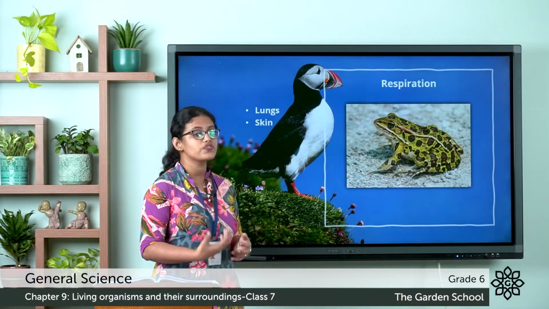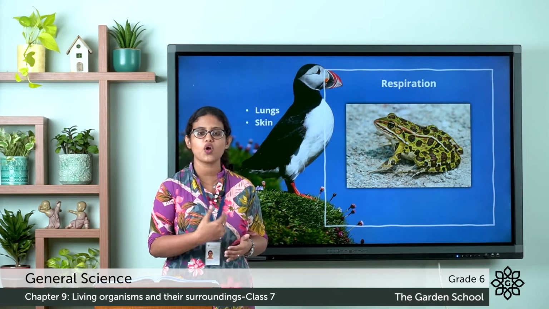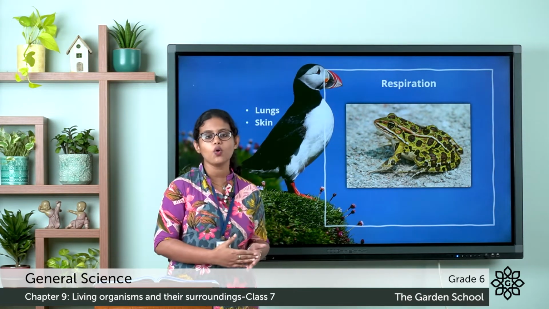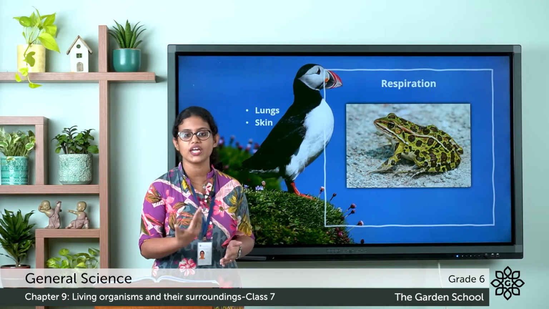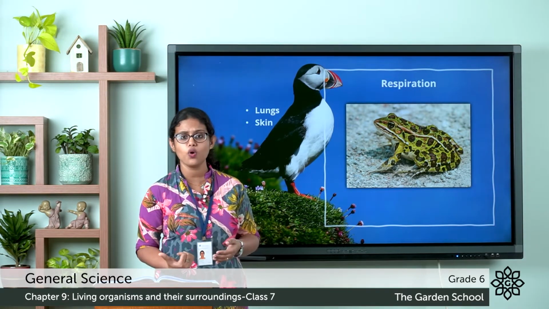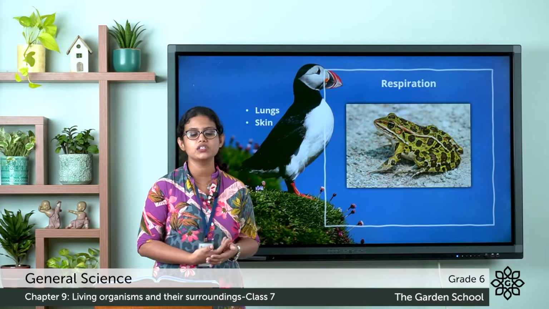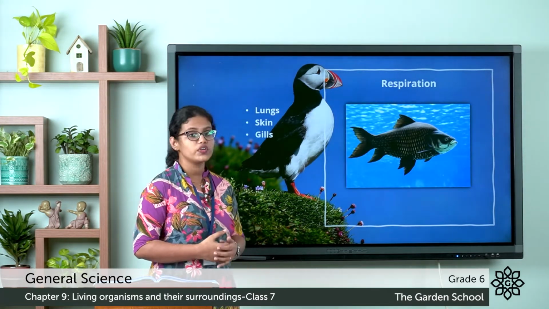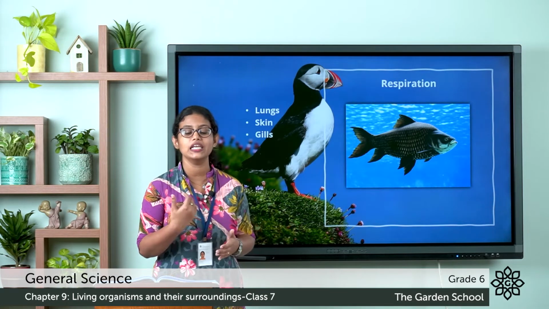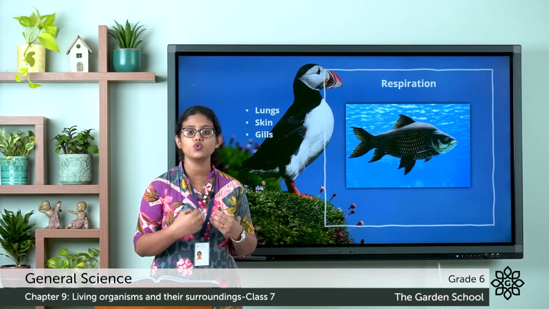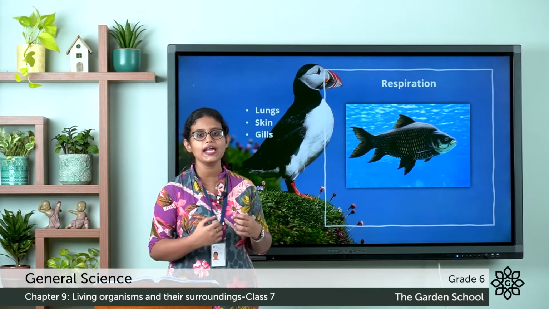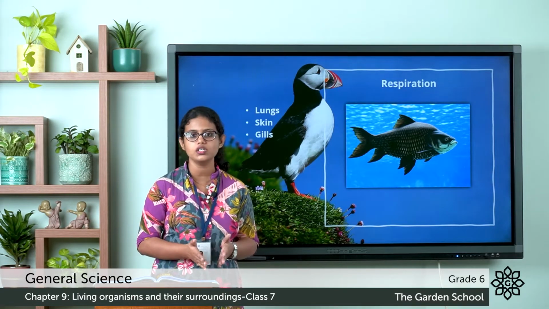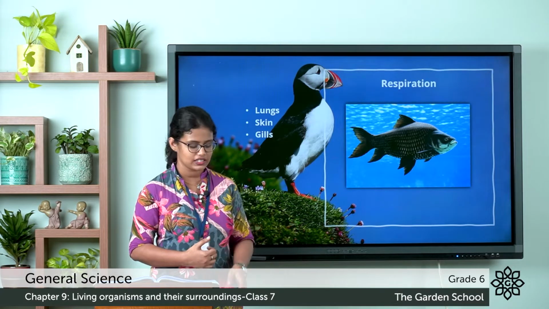Then what about frog? We know that frogs live on land as well as in water. So when they are on land, they breathe through their lungs. And when they are in water, how do they breathe? They breathe through their moist skin. Then fish. Where do fish live? They live in water. And how do they breathe? They breathe through their gills. They take in air that is dissolved in water through their gills.